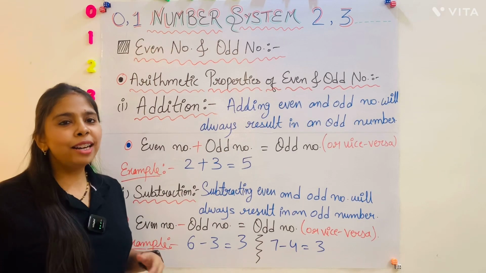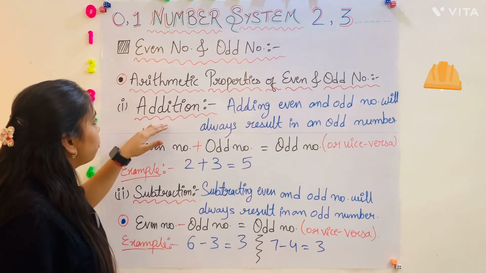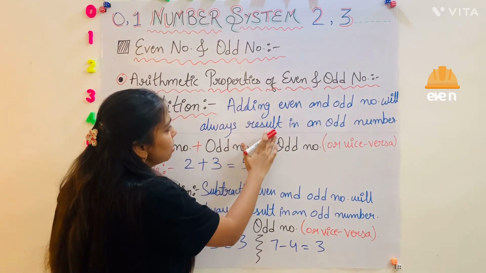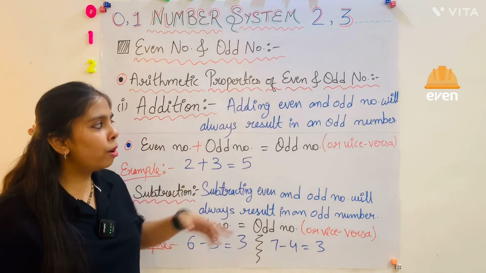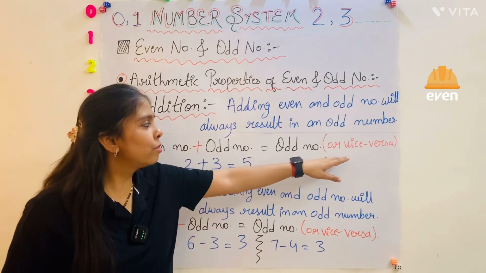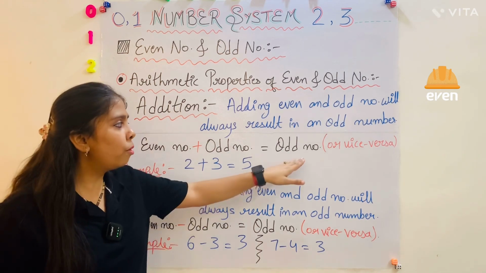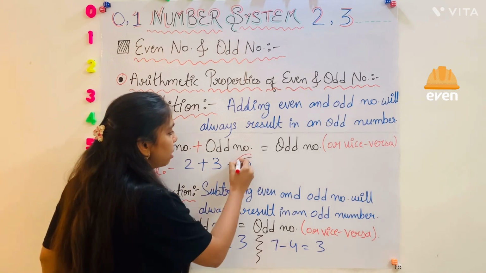Okay. So let's start with the arithmetic properties of even and odd numbers. First one is addition. Adding even and odd number will always result in an odd number. Like even number plus odd number is equal to odd number, or vice versa. Vice versa means if we add odd number with even number, it will also give an odd number. Like 2 plus 3 is equal to 5, and we all know that 5 is an odd number.